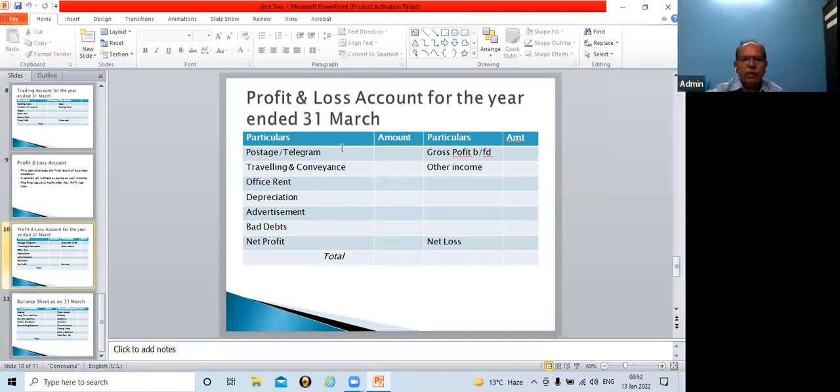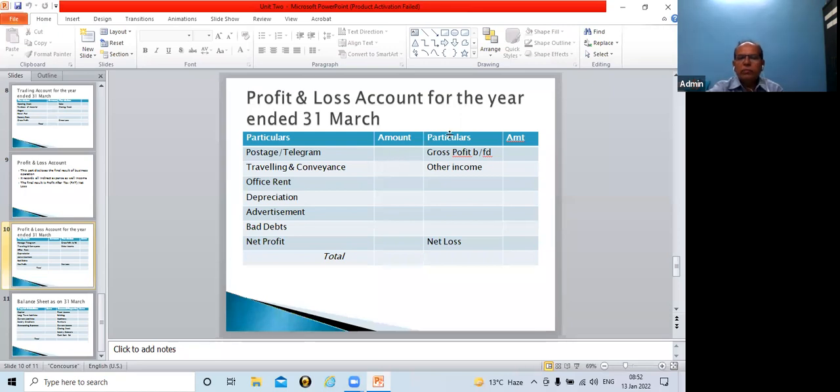As you see items here, these are all examples of indirect expenses: postage and telegram, traveling and conveyance expenses, office rent, depreciation, advertisement, bad debts are some examples I have shown. There will be a huge list of expenses, but all expenses cannot be mentioned in format. So this is just format. This is the structure of profit and loss account.